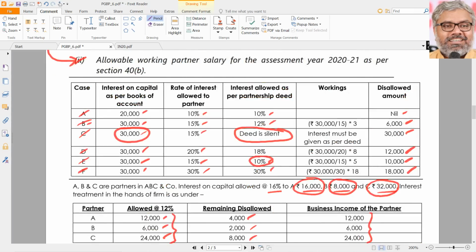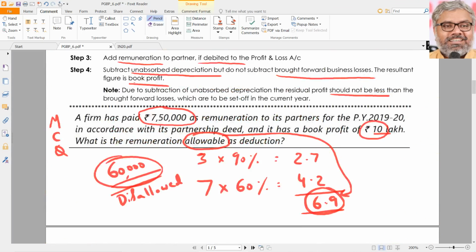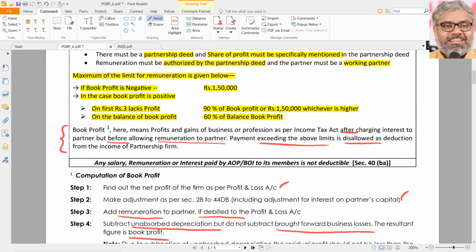And while discussing these provisions, I think we have just skipped one of the other small points here in 40BA. That is, any salary, remuneration or interest paid by AOP or BOI to its members is not deductible. Not deductible means not deductible, that's all. So there is nothing else to discuss on that.